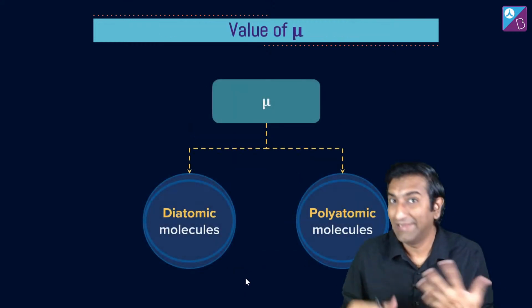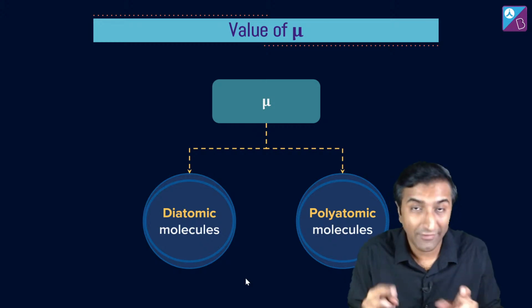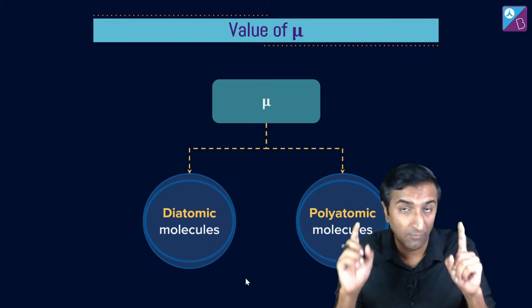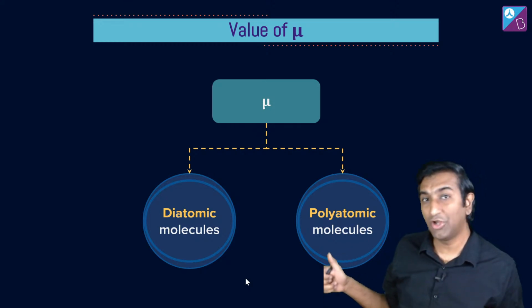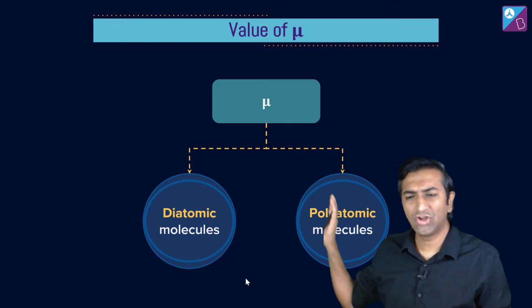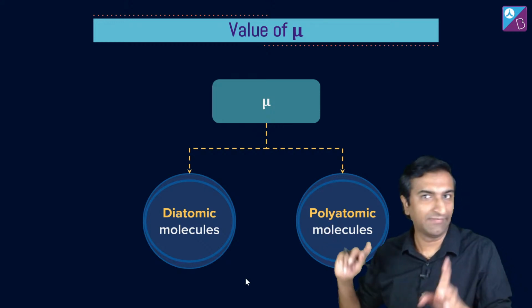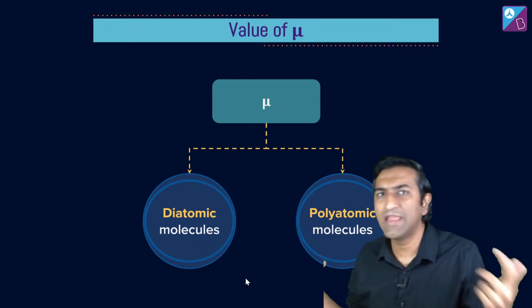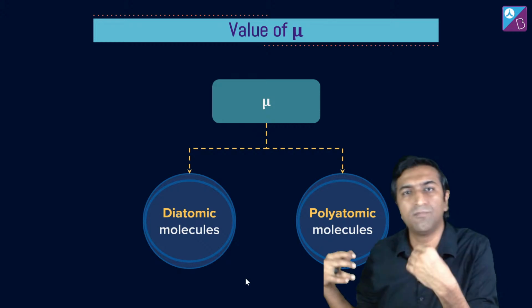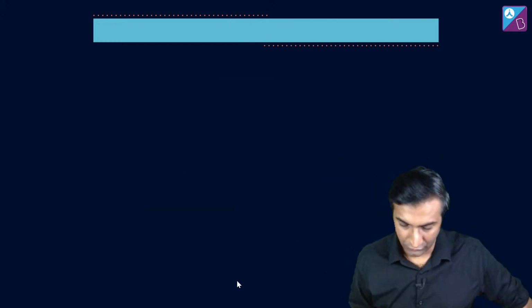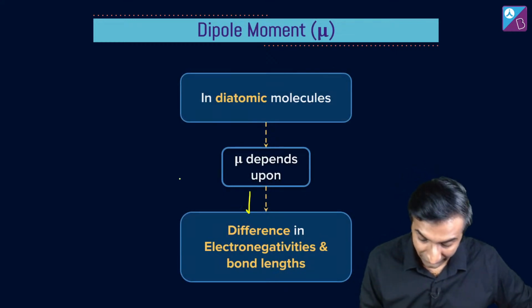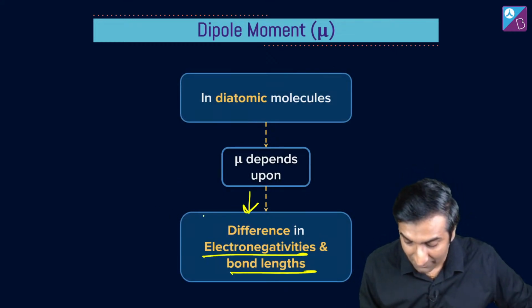Now, let us explore. This is when things get interesting. Okay, we're going to explore the value of mu, dipole moment, for diatomic molecules as well as polyatomic molecules. Polyatomic molecules get interesting. Diatomic तो straightforward है. Diatomic मतलब कि अगर same atoms दोनों से bond कर रहे हैं तो polar नहीं होगा, अगर dissimilar atoms हैं तो polar होगा, बस. ठीक है. Okay. So in diatomic molecules, which is easier, it depends on the difference in electronegativities and bond lengths.